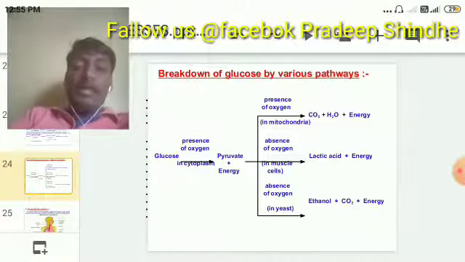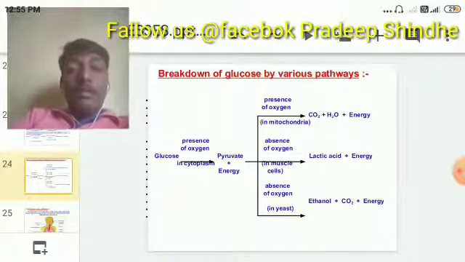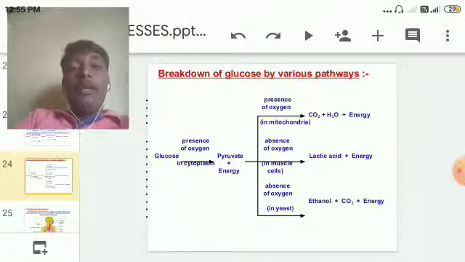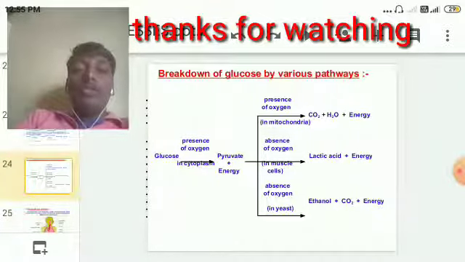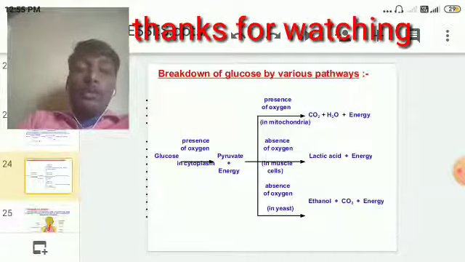Very important. So far we have studied the various pathways for the breakdown of glucose. I think it is enough. In the next class we are going to study the respiratory system in human beings.